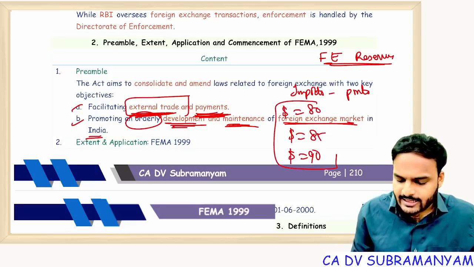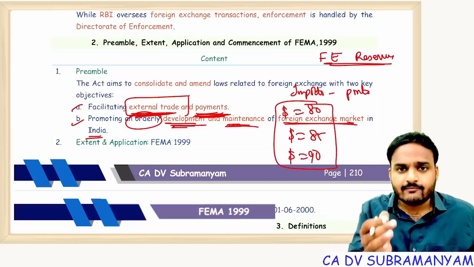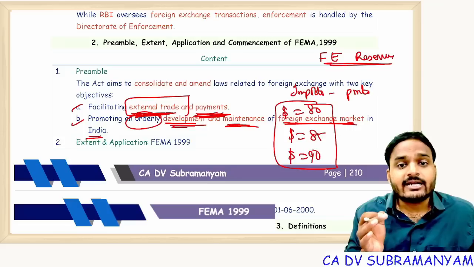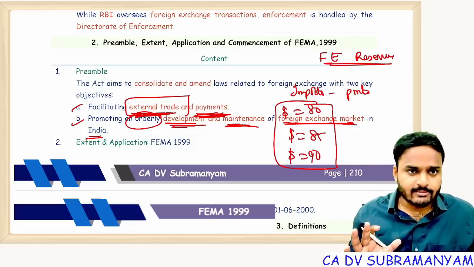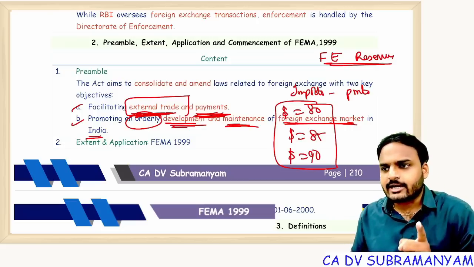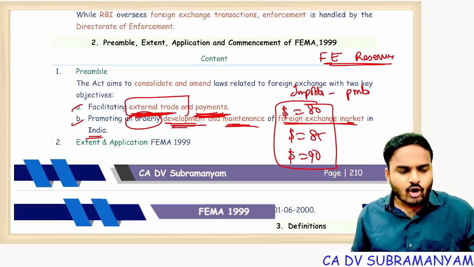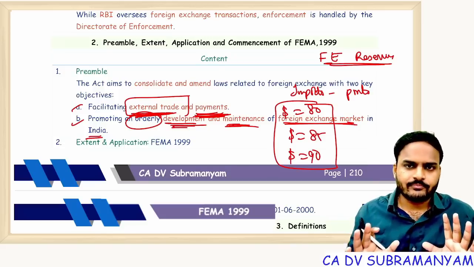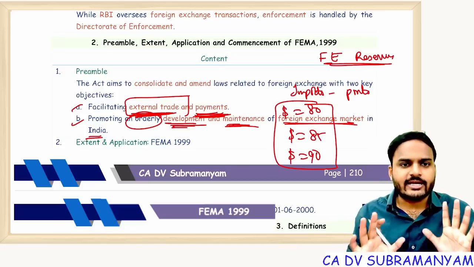This kind of market, demand for dollars and supply of dollars, is FEMA's second main objective. What are the two key objectives of FEMA? One is facilitating external trade and payments. The second is promoting an orderly development and maintenance of foreign exchange markets in India.